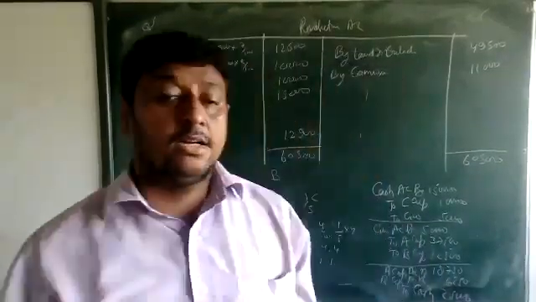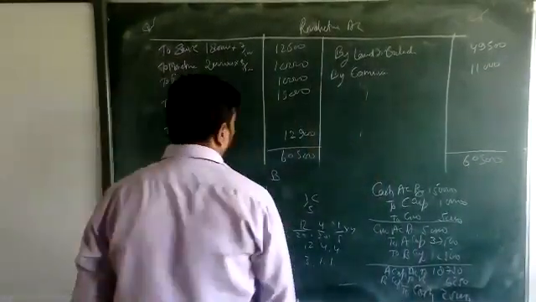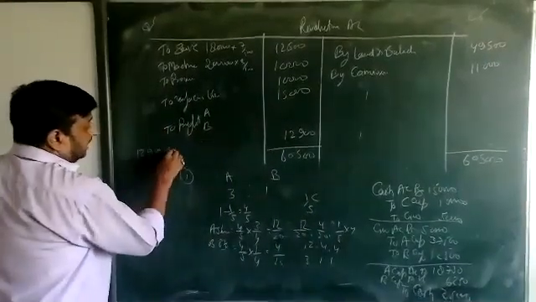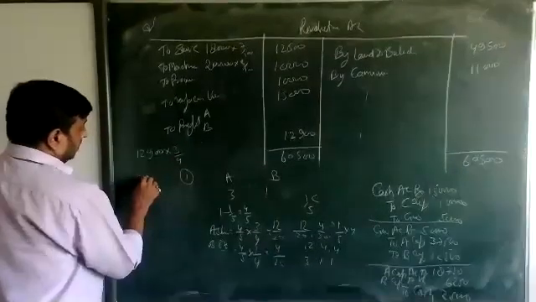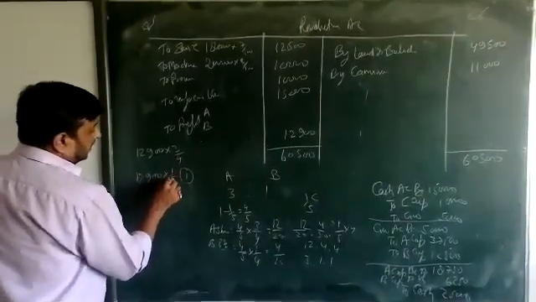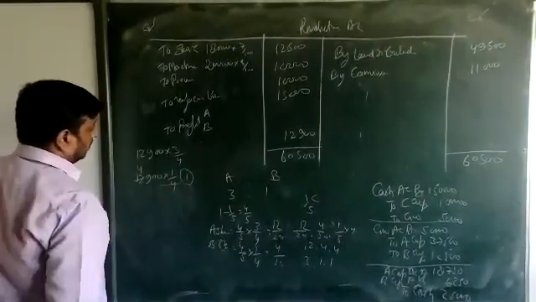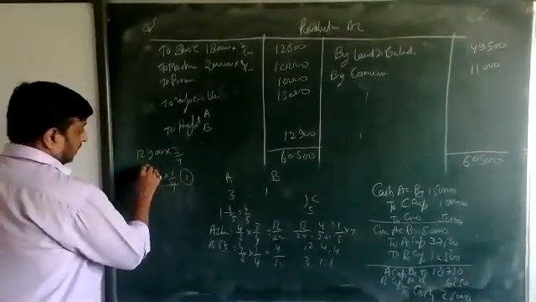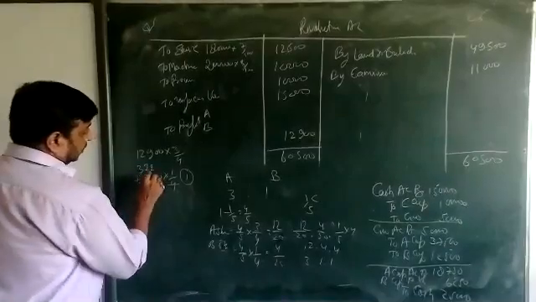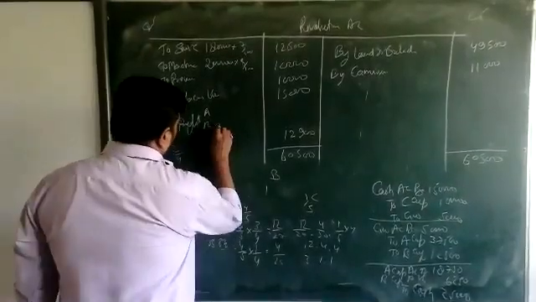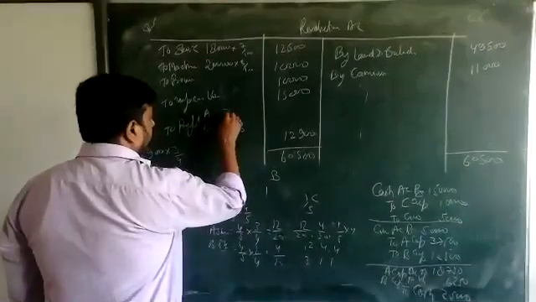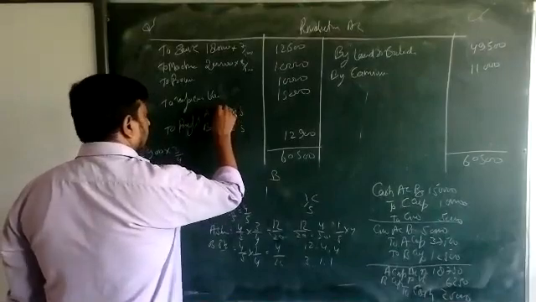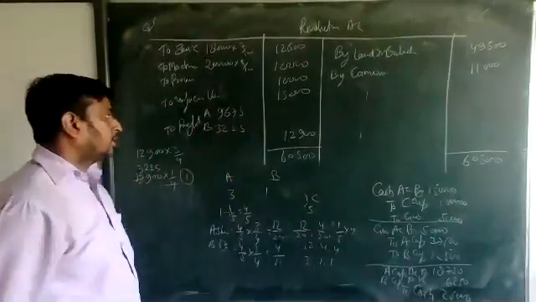Just divide in 3:1. 12,900 into 3 upon 4, and 12,900 into 1 upon 4.